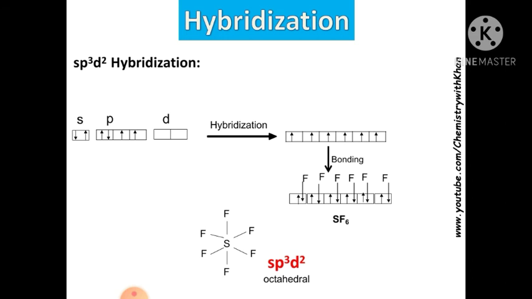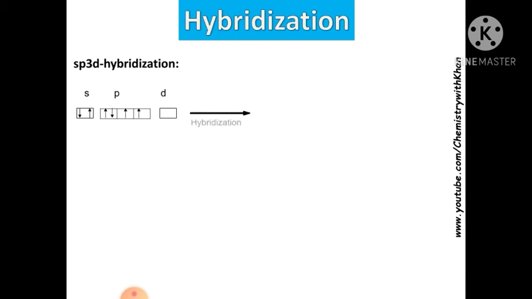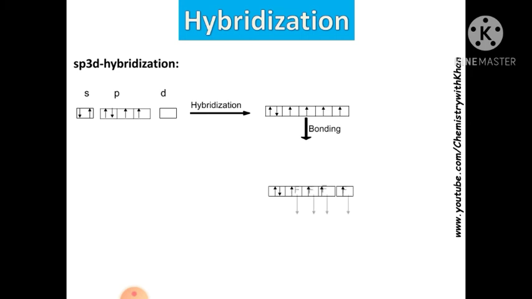sp3d hybridization. Look at this again. This is the S. This is the P. This is the 4 of sulfur, and this is the empty d. Now the bonding and hybridization process occurs. Now it converts into this. You can see on the left side this is the filled orbital because there are 2 electrons present. Now bonding occurs, and it's converted into this. So 4 fluorine atoms are attached to it because 4 orbitals were unfilled. Now 4 bonds occur. So its structure will be like this. There will be one lone pair.